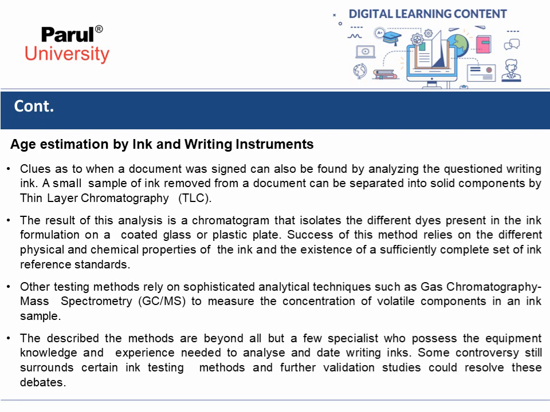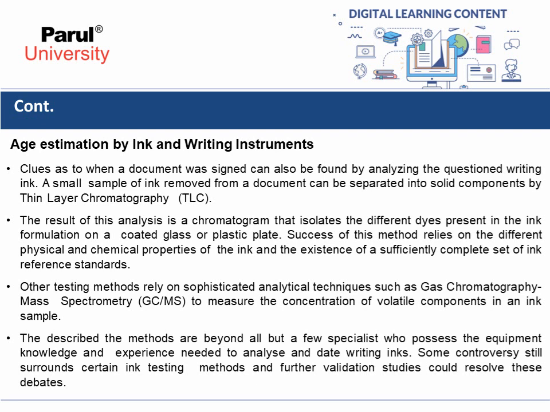Clues as to when a document was signed can also be found by analyzing the questioned writing ink. A small sample of ink removed from a document can be separated into solid components by thin layer chromatography.